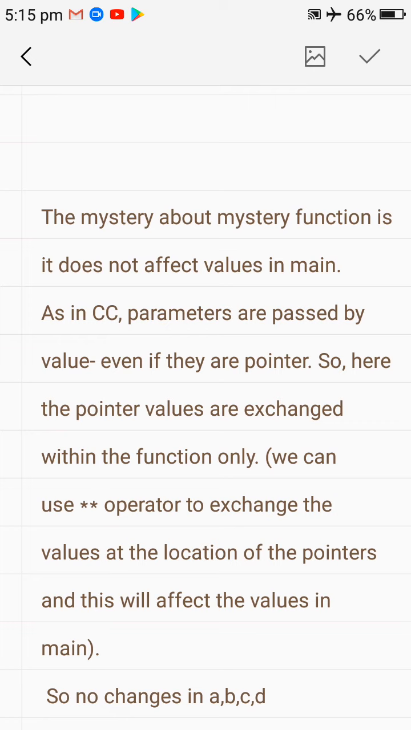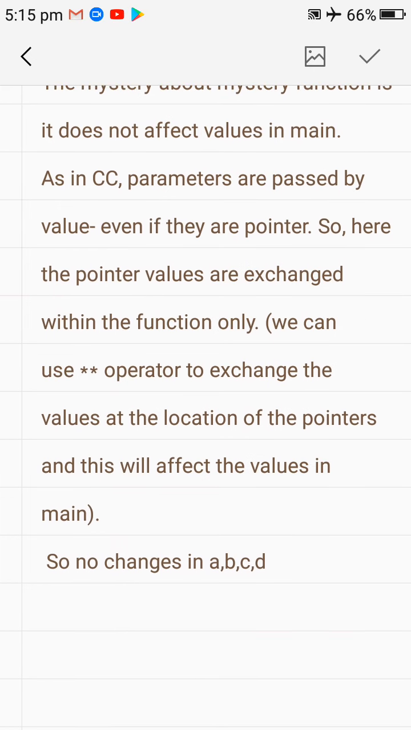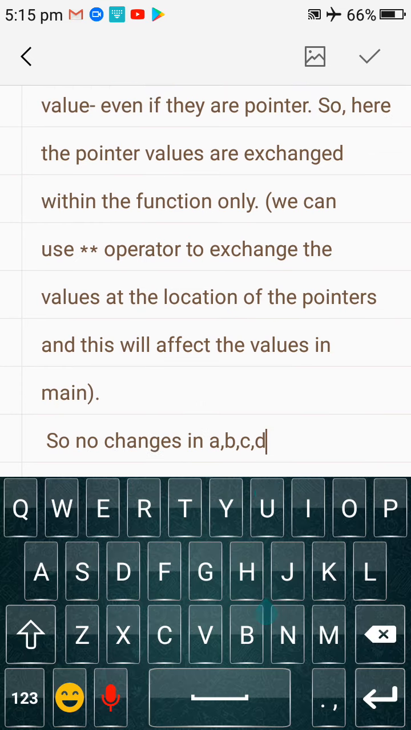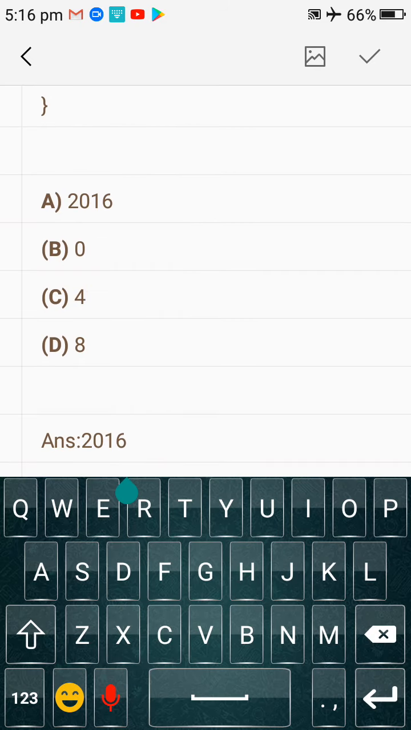We can use the dereference operator on the pointers to exchange the values at the location of the pointer, and this will affect the values in main. So no changes in a, b, c, d. This is the reason we have got the answer 2016.